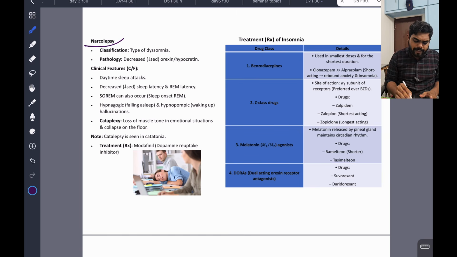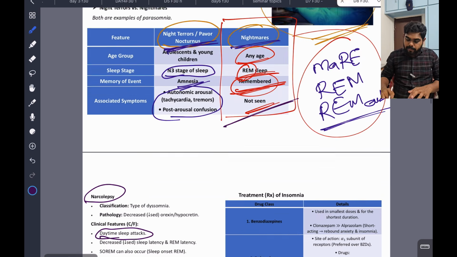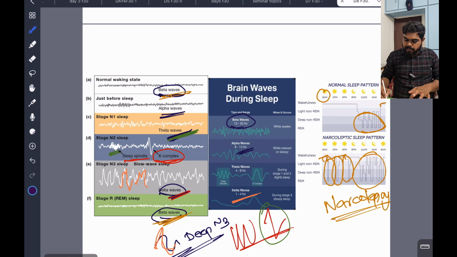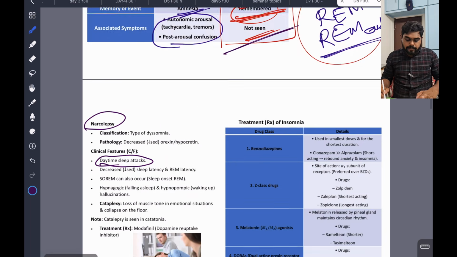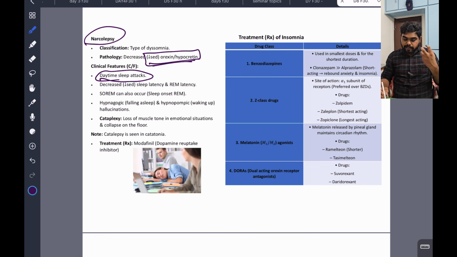Narcolepsy I already discussed. It's like a person has sleep attacks in the daytime. He is active, suddenly sleeps, again gets up, sleeps. You have seen the image here, in the graph here. This is known as narcolepsy. So what happens here? This is because of decreased orexin or hypocretin activity.